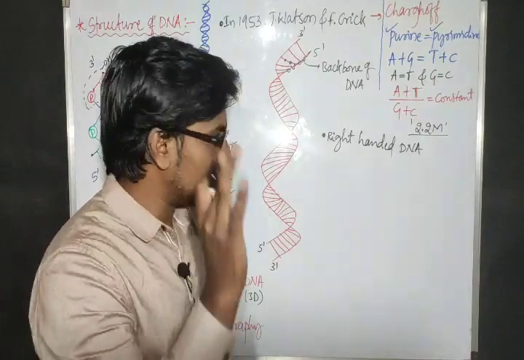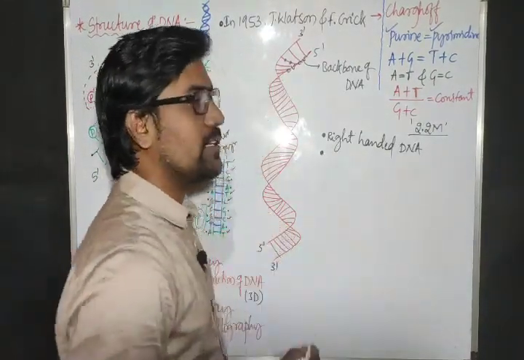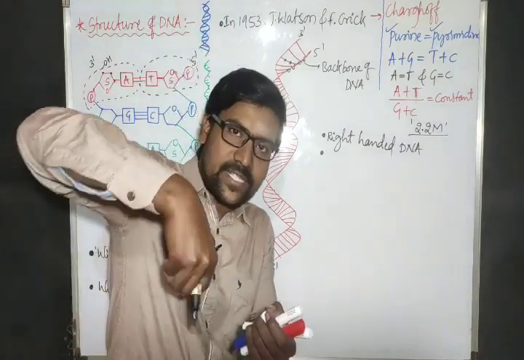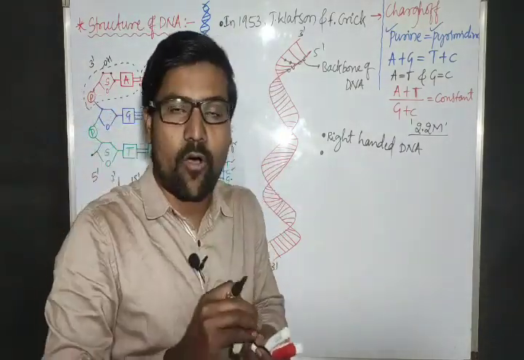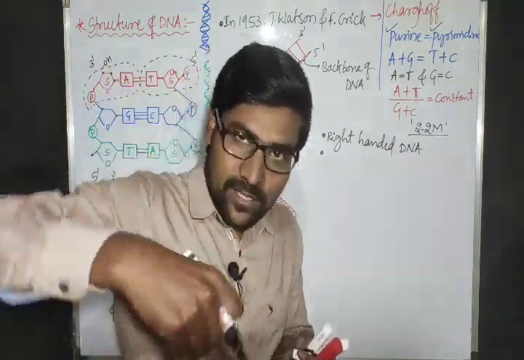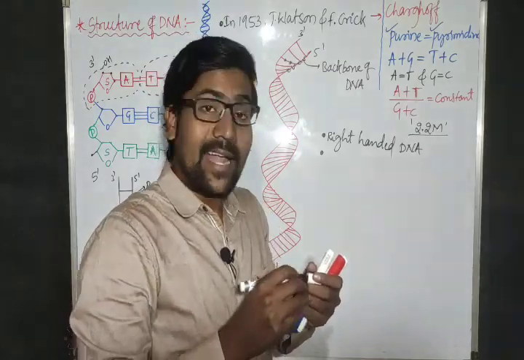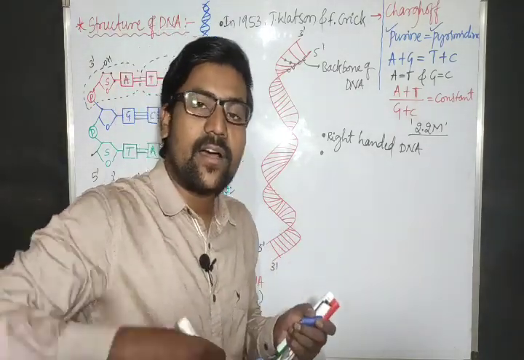And second thing, DNA is present in helical form. It is present in spiral form, like a pen spring. And this DNA is having a turn.